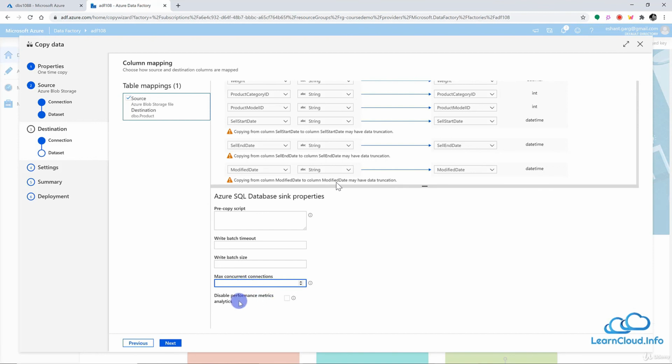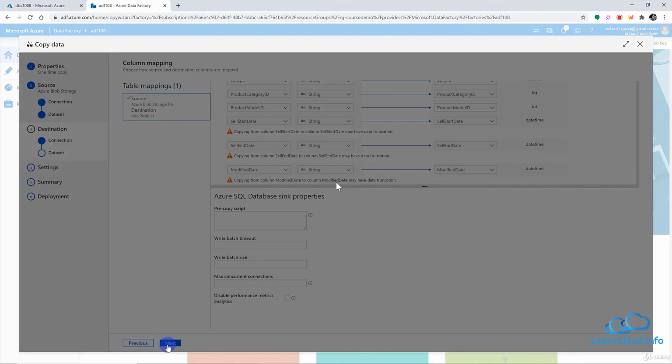And here we have disable performance metrics analyzer. So when Data Factory runs the pipeline, it collects a lot of data, like how many rows were copied, how long it took to copy those rows, how many resources Data Factory used. If you want, you can disable that, or you can leave it, and later analyze how many resources Data Factory utilized for this particular copy data activity and how much it actually cost you. So we are going to leave all of this as of now. We are not going to use it, but I just wanted to explain all of these settings. So let's go to the next here.